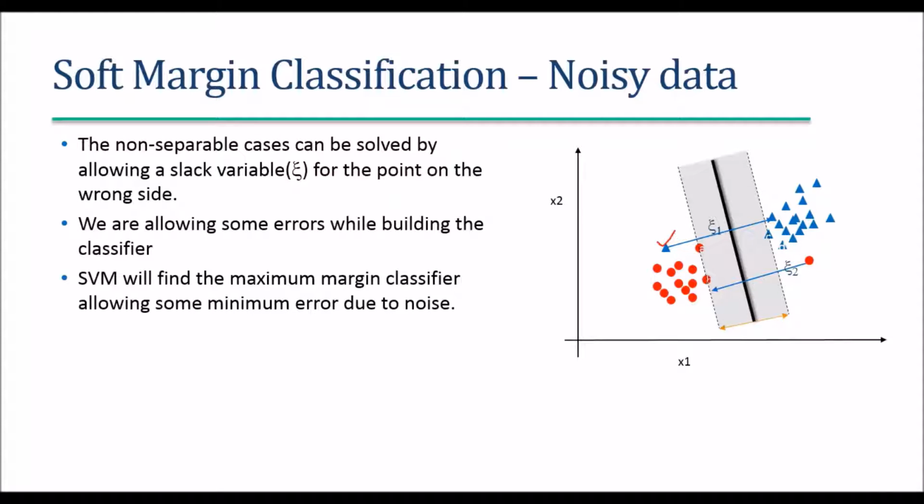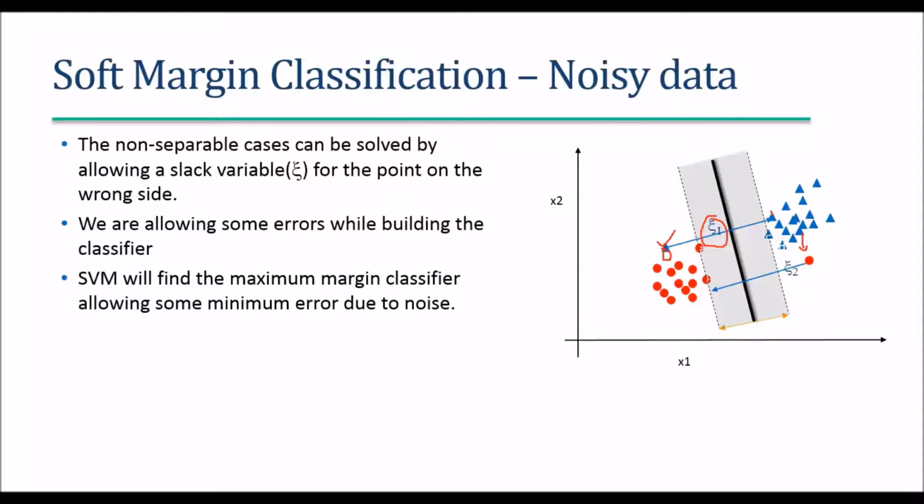So let this be the hyperplane, even knowing that this is wrongly classifying this as negative. Let this be the hyperplane, even though we know that this is wrongly classifying this point. That is called allowing a slack variable in the hyperplane. While calculating the hyperplane, we allow a slack variable, and we see that instead of having the point here, we are having the point here, that is on the noise. So we don't fit a model that will count the noise.